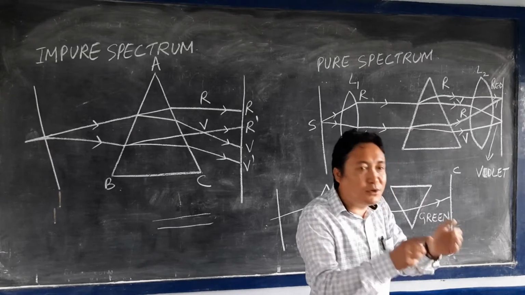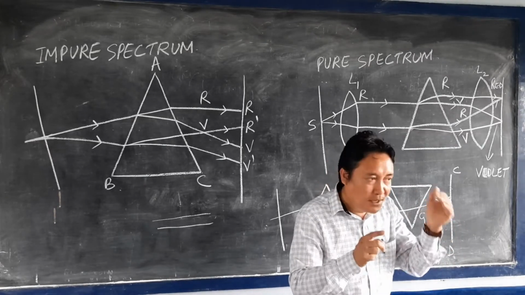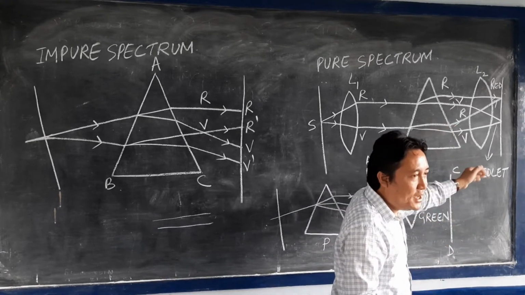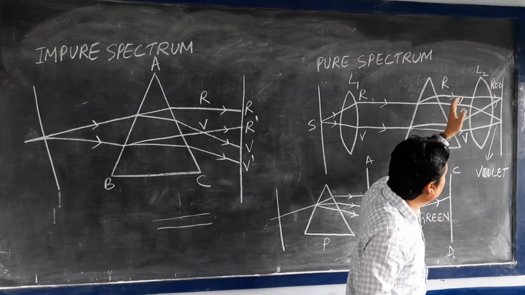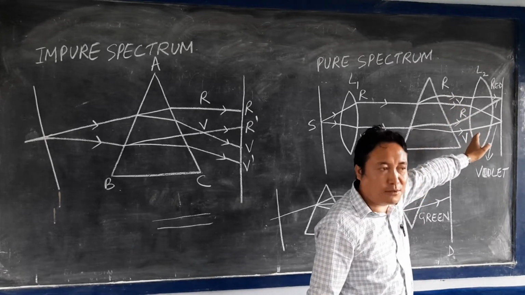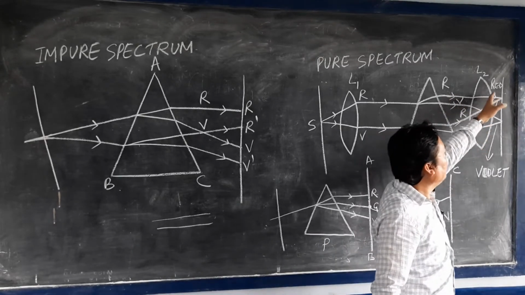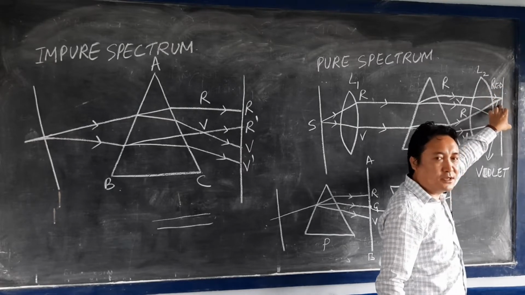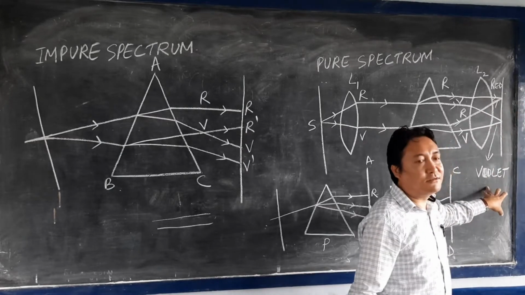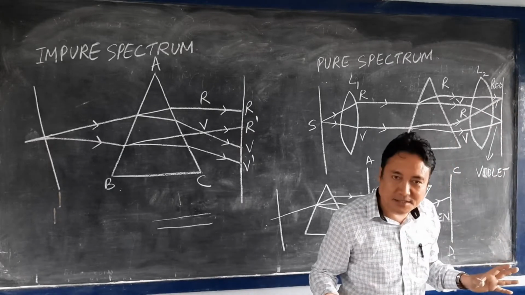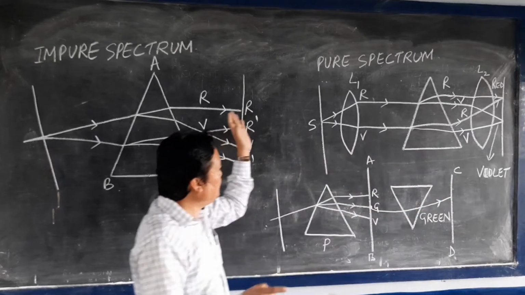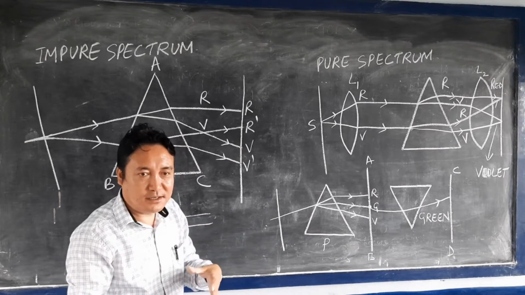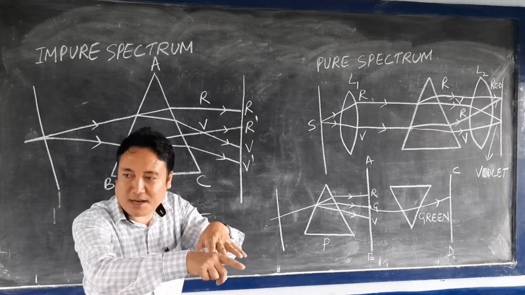That means the rays of light will not overlap. They do not overlap, but form well-defined boundaries. The rays of light will not intersect or merge with each other, and you will find a particular ray of light on the screen. So you will see only the red light, only the violet light, or any other light. Is it clear? Whereas in an impure spectrum there is an overlapping of colors, red and violet. So they overlap. One color gets overlapped with the other.